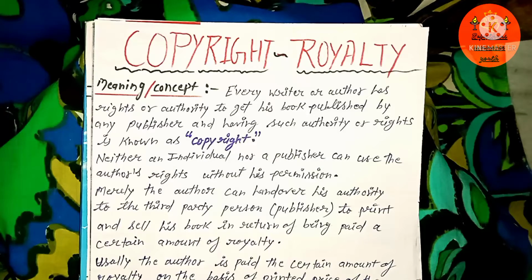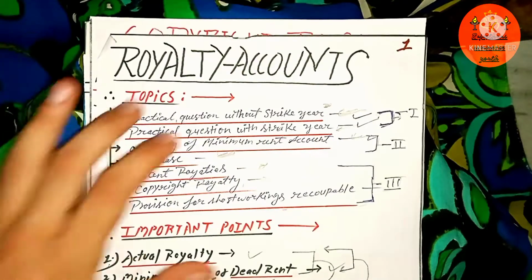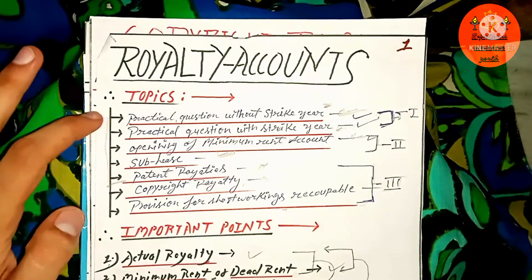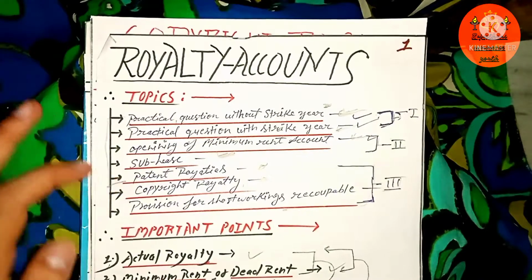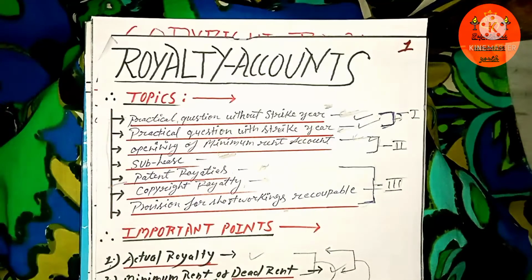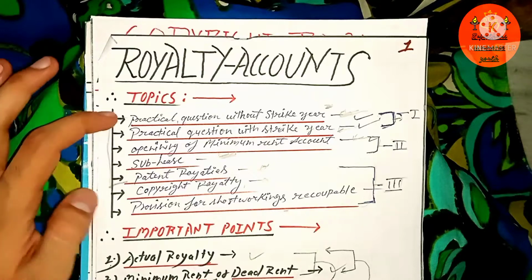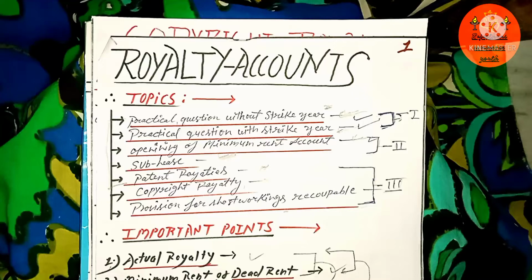Okay, so this is the sixth video for the chapter called royalty account. Before this, we have already done five various topics of the chapter, and each of my videos contains a separate topic. I have already uploaded five videos till now. If you haven't watched them, please go and check them out first so that you can understand these topics regarding the royalty account in a better way.